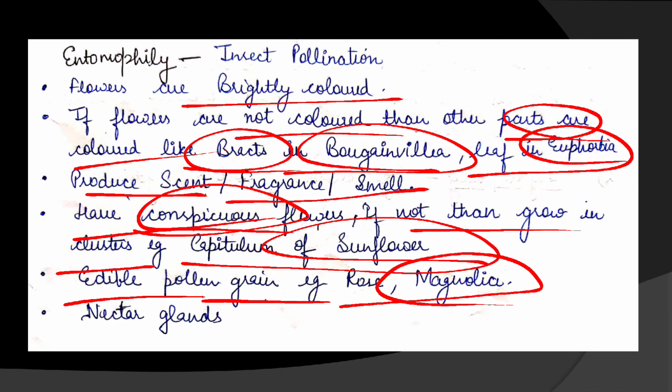Then about nectar. Entomophilous flowers produce nectar, so insects visit to suck the nectar, and in this way they carry out the cross pollination.